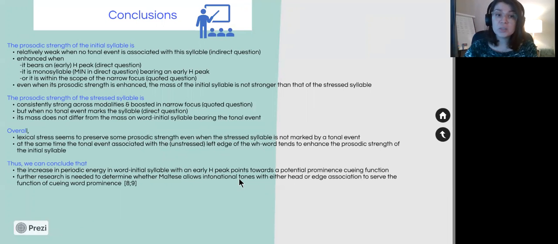syllable. Thus, we could conclude that the increase in periodic energy in word initial syllable with an early H peak points towards a potential prominent string function, but of course, further research is needed to determine whether Maltese allows intonational tones, regardless of head or edge association, to serve the function of cueing the word prominence.